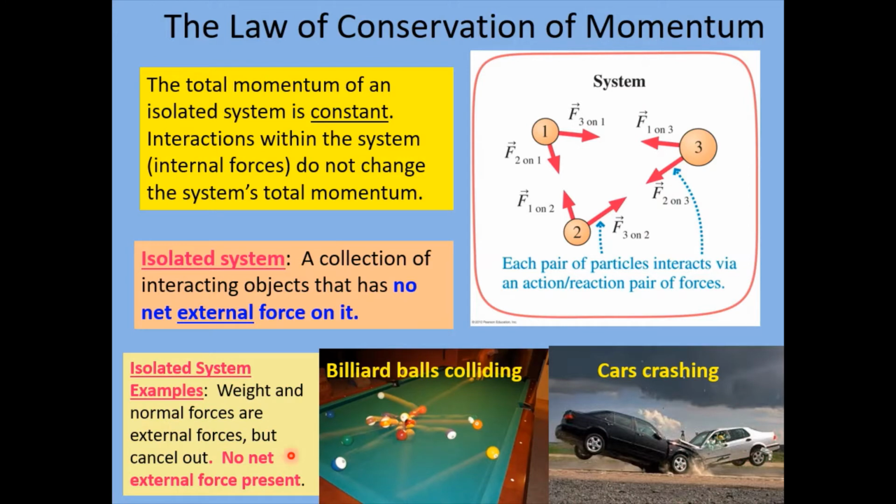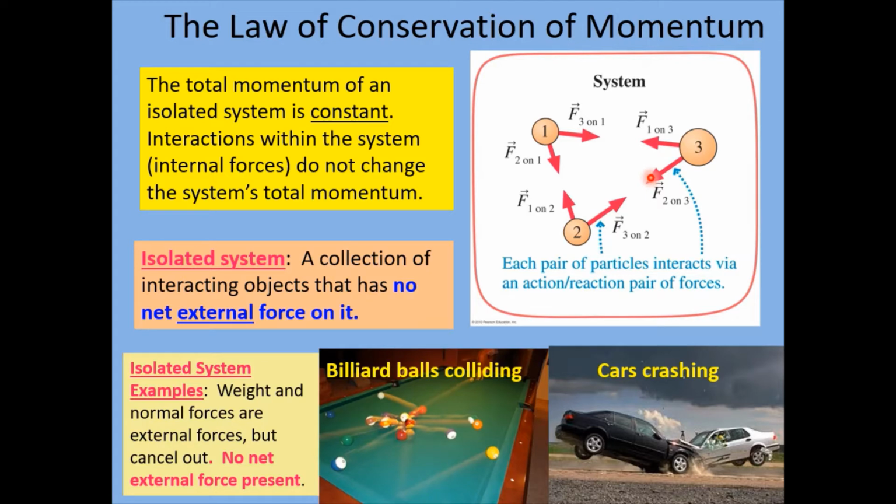So in the case of, for example, billiard balls on a pool table bouncing off of each other, there is the external force of weight pulling them down, but the table's pushing them back up, so the weight and the normal force cancel. So all these billiard balls are really experiencing are the forces between each other as they collide with each other.